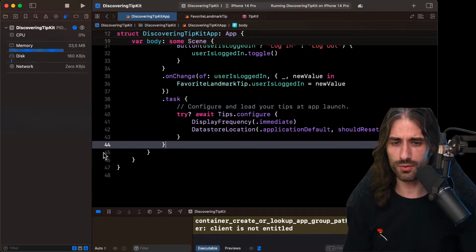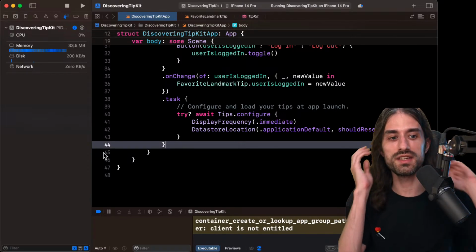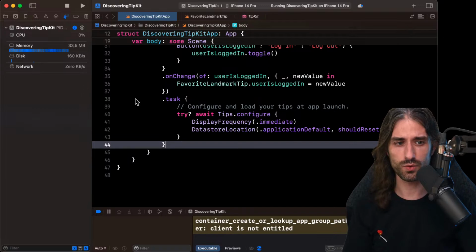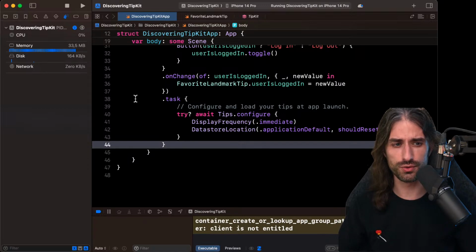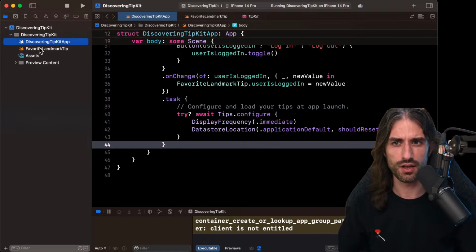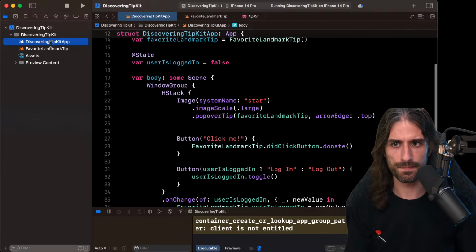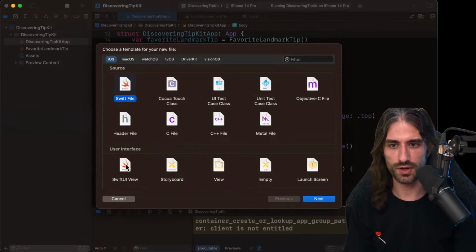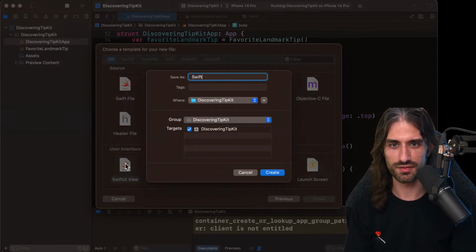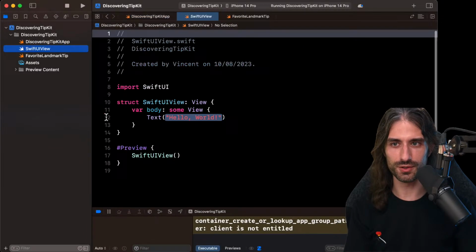What if we try to see how this works in the UI kit world? I'm wondering like if I should create either a new app or just a new view, and then I think I can just create like a new view. Let's try and do it. I'm gonna structure this a bit. Like I'm gonna have the Swift UI view. So I'm gonna create a Swift UI view, and I will call it, for lack of inspiration, Swift UI view.